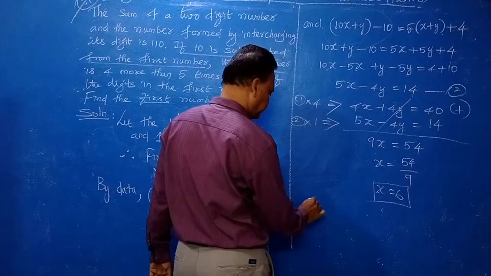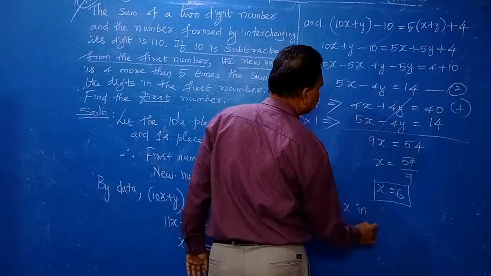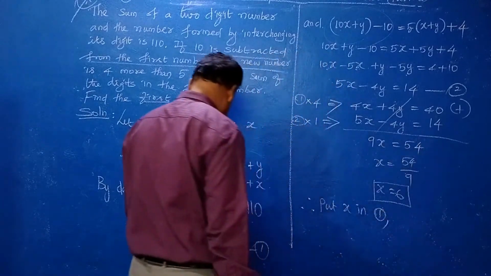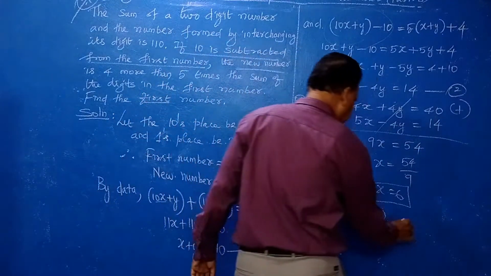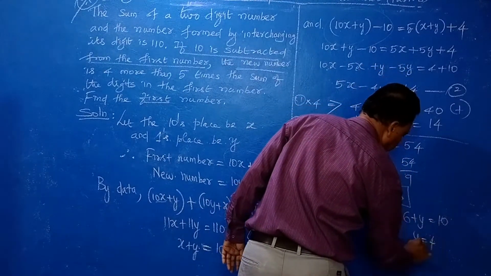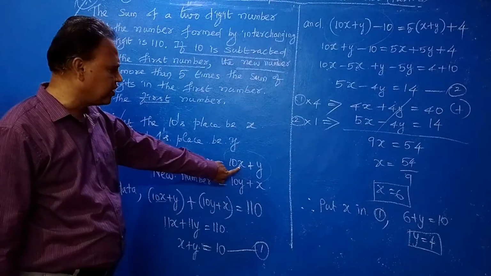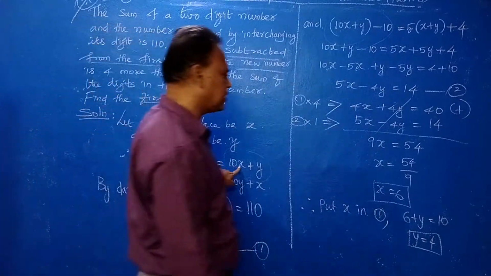Therefore put x in equation number 1. We get 6 plus y equal to 10. Therefore y is equal to 4. Therefore the first number, you put in this. First number is clear, right?